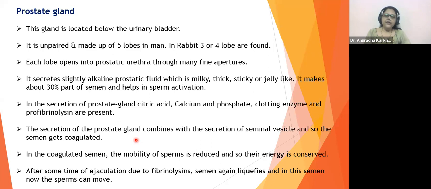Maintaining the pH to around 7.3. We don't want it to go beyond 10. Therefore, citric acid is going to be required. Want the semen to be thick. Exactly. And after that, it becomes liquid. Very nice, beta. Bilkul right answer.